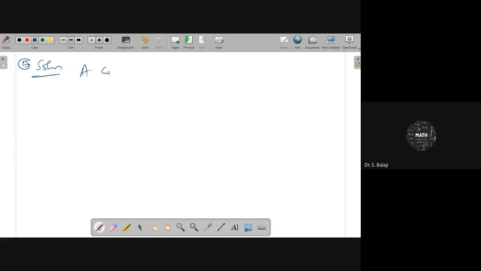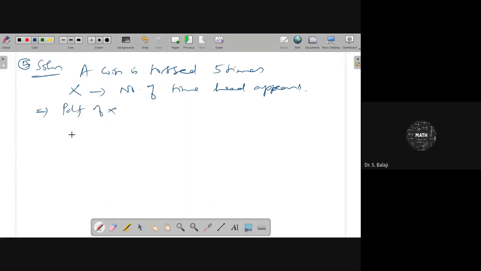A coin is tossed 5 times. X denotes the number of times head appears in that type of trial. This implies the PDF they are asking here is the PDF of capital X, X is equal to small x, the corresponding probability value of x.